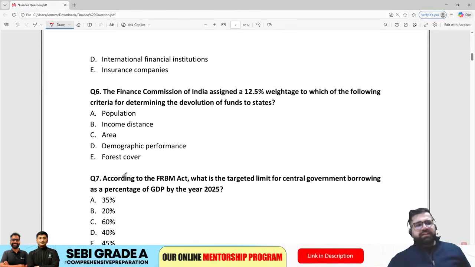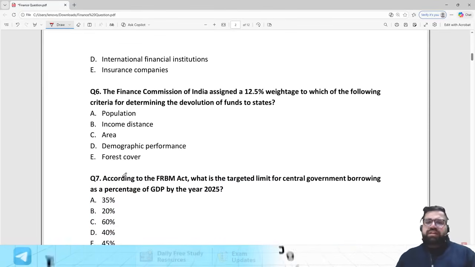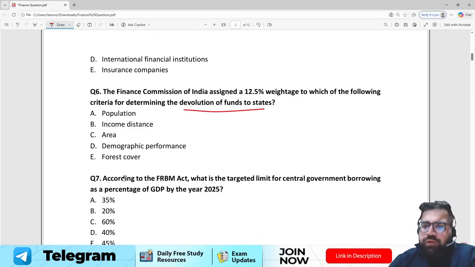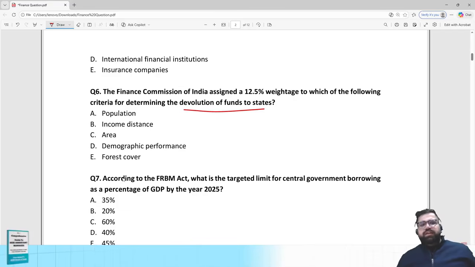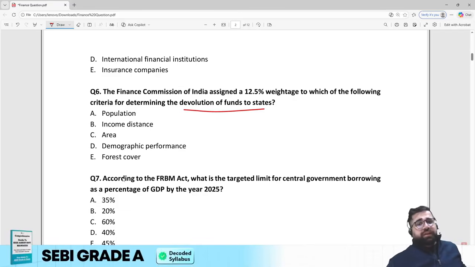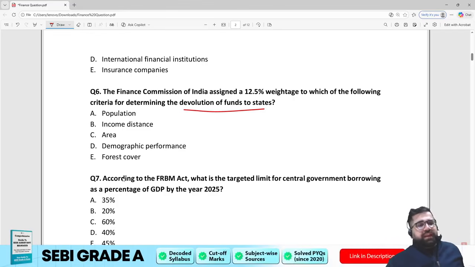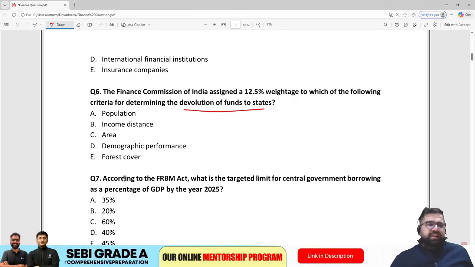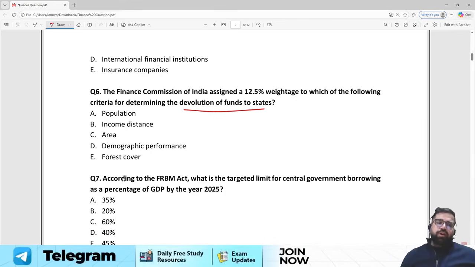Question number 6. The Finance Commission of India assigned 12.5% weightage to which of the following criteria for determining the devolution of funds to states? Now we all know that the 16th Finance Commission is about to start, but the question is related to the simple number 12.5% weightage. To which of the following criteria has this particular weightage been given? Population, income distance, area, demographic dividends, or demographic performance, or forest cover.